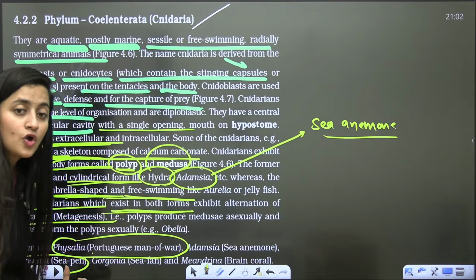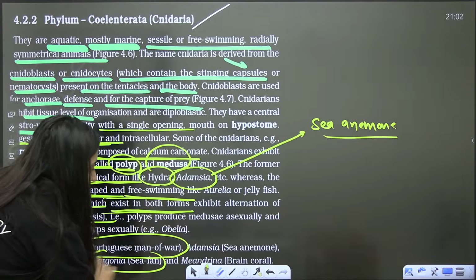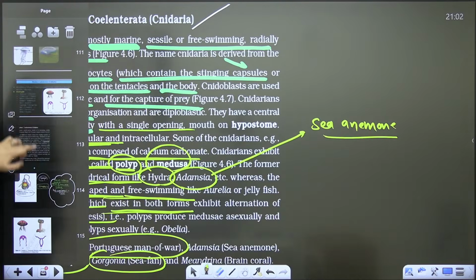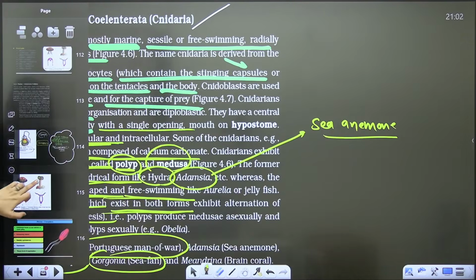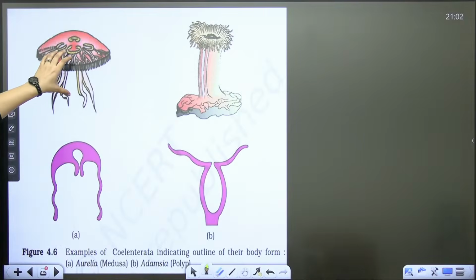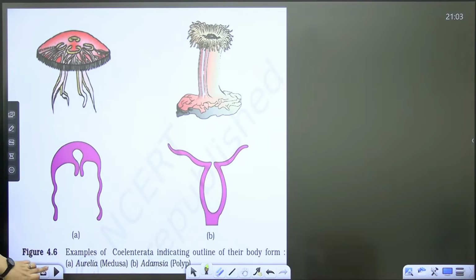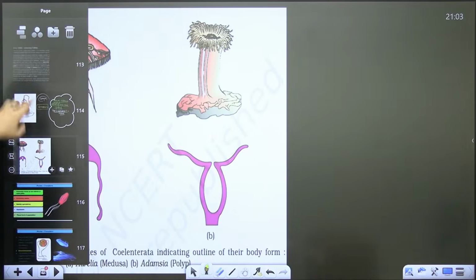Pennatula, you should know the common name: sea pen. Gorgonia, sea fan, and Meandrina, brain corals. Is that clear? So these are the diagrams. Your Aurelia, medusa form. This is sea anemone. This is the polyp form.